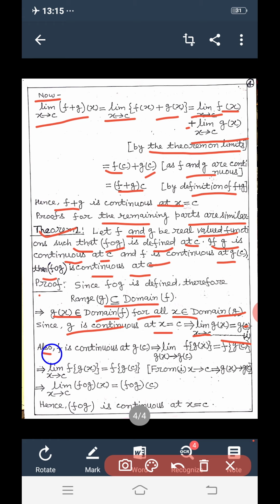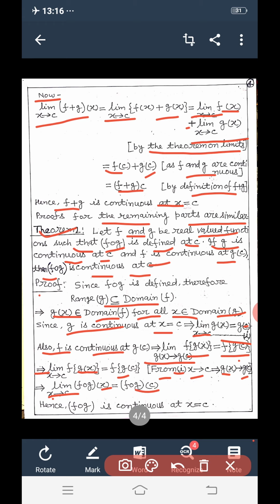Also f is continuous at g(c), which implies that limit as g(x) tends to g(c) of f(g(x)) is equal to f(g(c)), and this implies that limit as x tends to c of f(g(x)) is equal to f(g(c)). From 1, as x tends to c implies that g(x) tends to g(c), and this implies that limit as x tends to c of (f o g)(x) is equal to (f o g)(c).